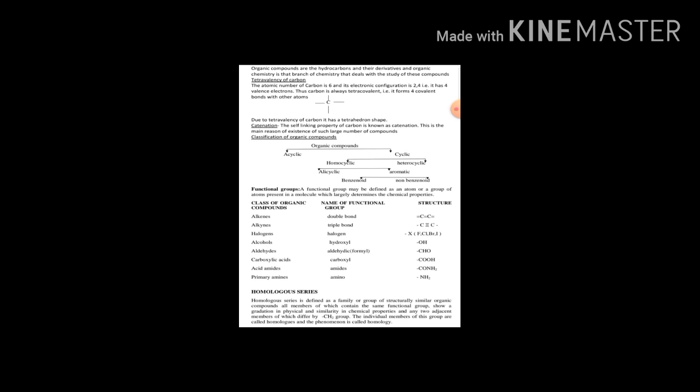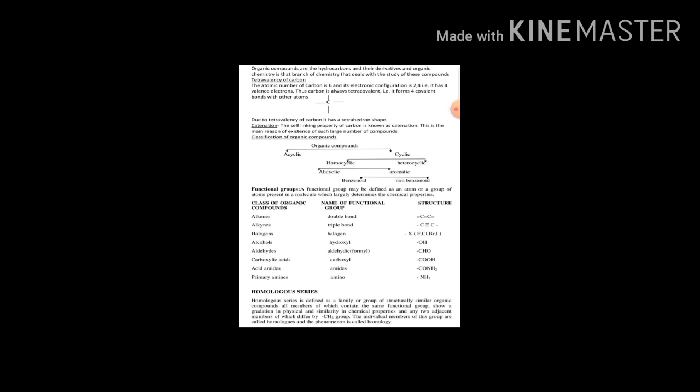The acyclic compound is also called open chain compound or aliphatic compound, and cyclic compound is also called ring compound. Then the cyclic compounds are also classified into two types. One is homocyclic compound and another is heterocyclic compound.